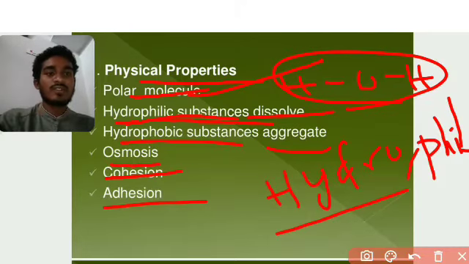Liquid loving materials we call hydrophilic substances, dissolving materials. Whatever the dissolved materials, we call them hydrophilic substances.